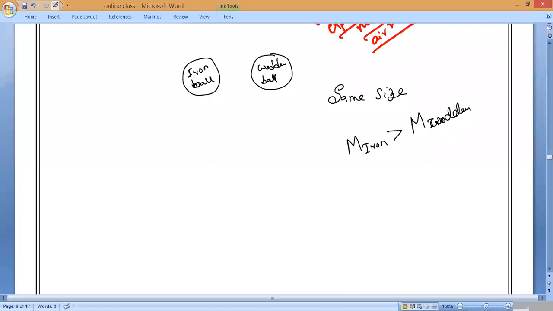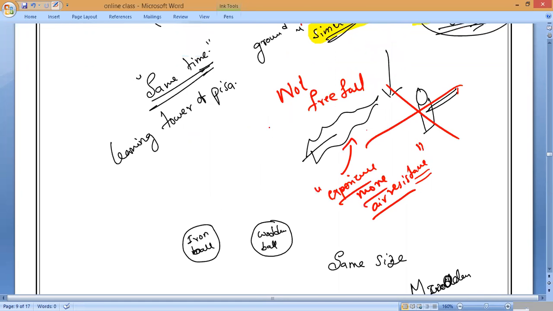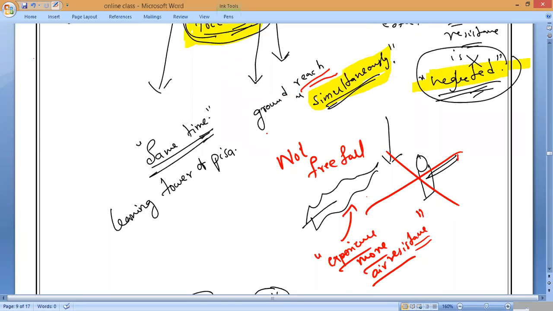Understand, Hari? Some doubt, sir. How do we know that they both are experiencing the same air resistance? Because they both reach the ground at the same time. That is why he is concluding. Okay, sir. Because they are dropping from the same point, correct? I am not dropping the iron ball in India and the wooden ball in America. Both are dropped from the Leaning Tower of Pisa, because it is one of the tallest towers and also an inclined tower. But of course, he belongs to that country. That is why it was done from there.